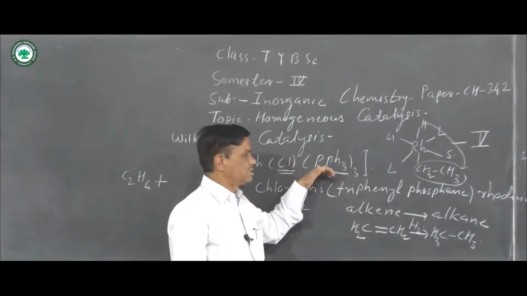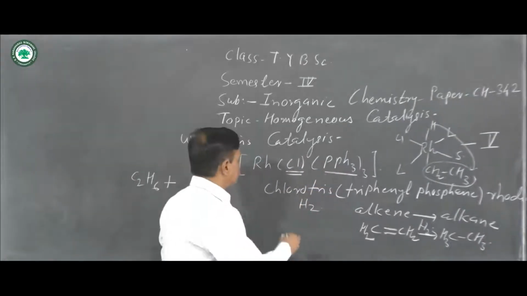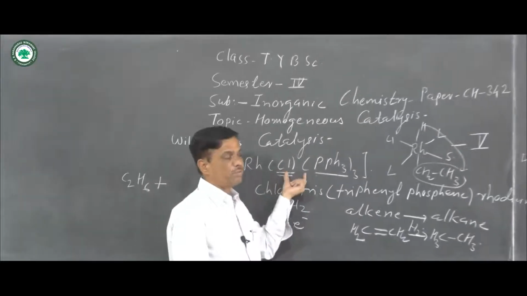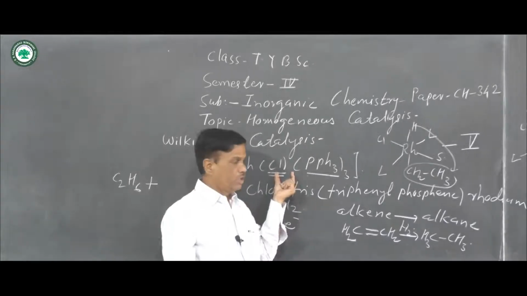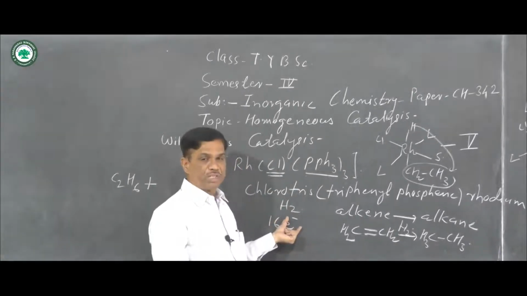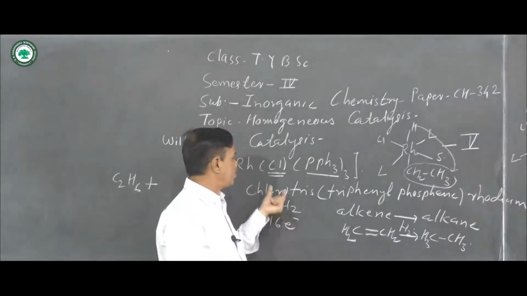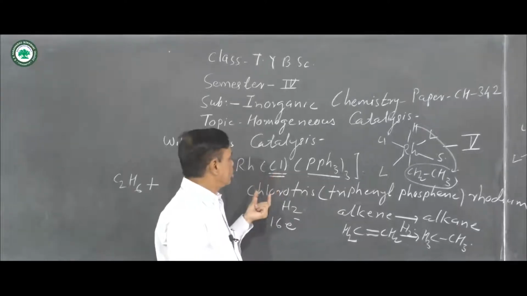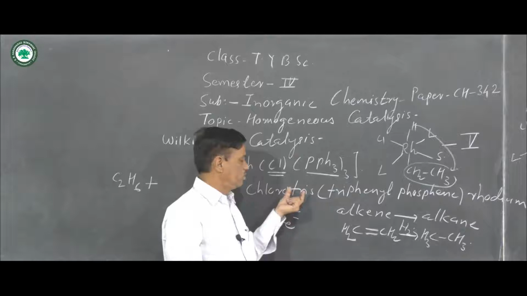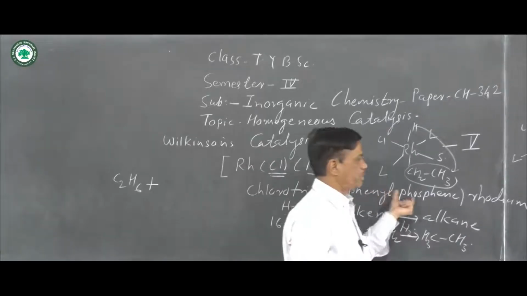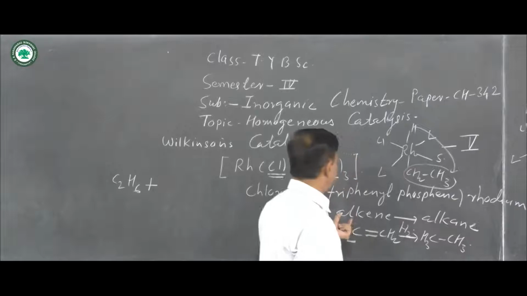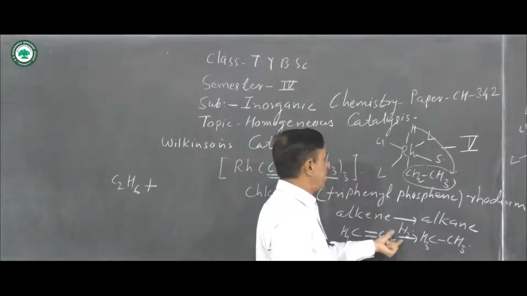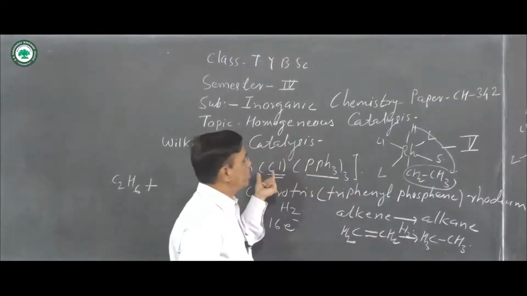Means at the initial stage, a square planar 16 electron rhodium complex is used. The shape of this complex is square planar. How many electrons are there? You know the effective atomic number rule and the 18 electron rule. Here 16 electrons are present in this complex. The name of the complex is chlorotris(triphenylphosphine)rhodium(I).